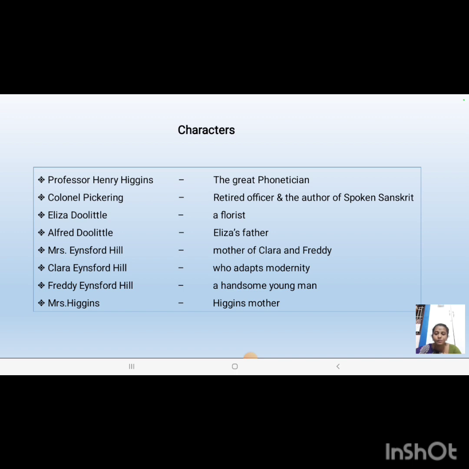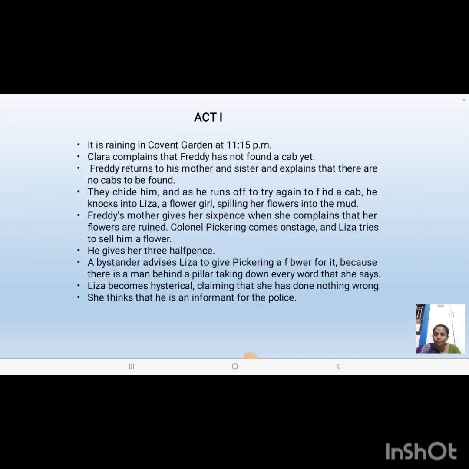And one more character is Mrs. Higgins, who is Higgins' mother. And at last, I have not included it in the slide, Mrs. Pearce, she will appear in the play from the second scene, I think. She is the assistant of Professor Henry Higgins. So these are the major characters in this play. Apart from this, we have some minor characters as well who will appear only in the opening scene of the play. So let's go into Act 1.